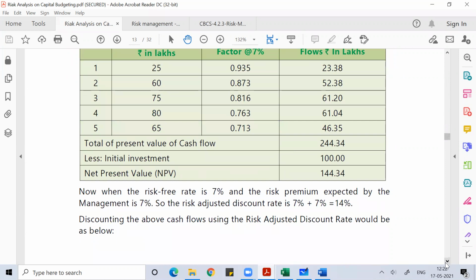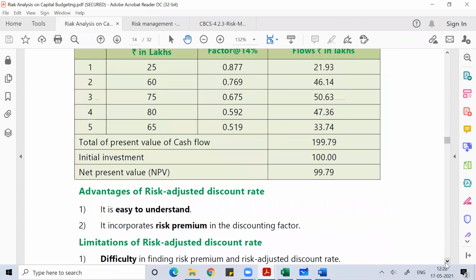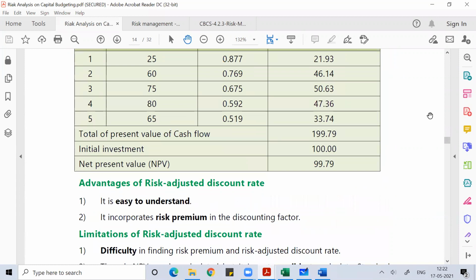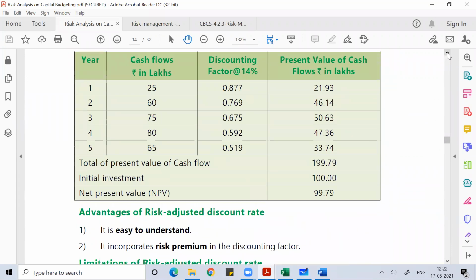Similarly, I don't think this would be the best parameter. Better than that, I should discount at 14%. Why 14%? Because 14% is the sum of the 7% risk-free rate of return plus 7% as the additional percentage of risk which management expects for the project, because management is considering a lot of risk while undertaking this project.